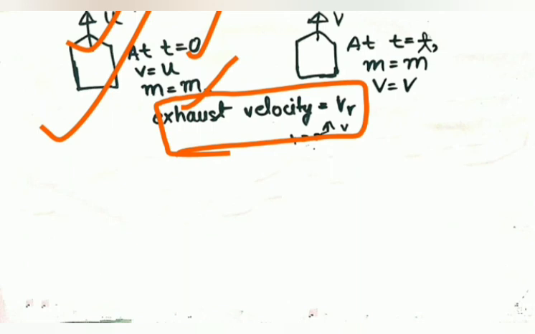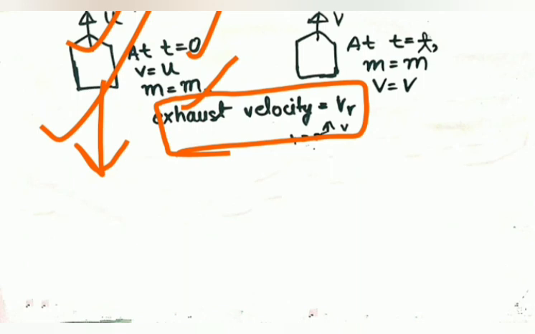So what is v r? It is nothing but the relative velocity, that is, the velocity of the gaseous particles from the burning fuel coming out of the propeller with respect to the rocket, obviously in the downward direction.